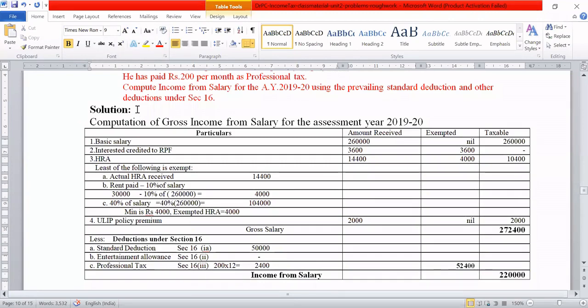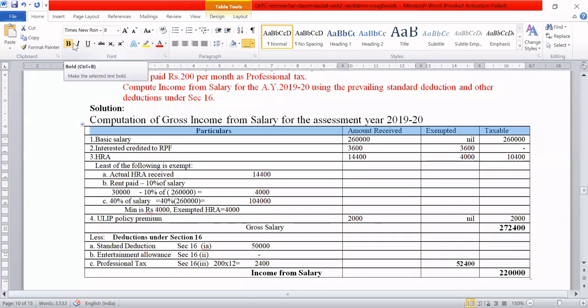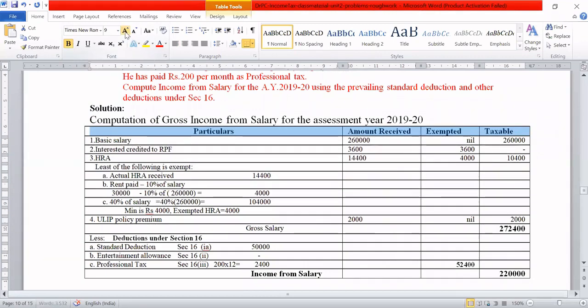So this is how we have to solve this. What I have done is, we have taken the basic salary, and the interest credited to recognized provident fund is 100% exempt.